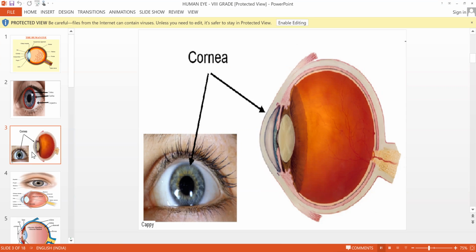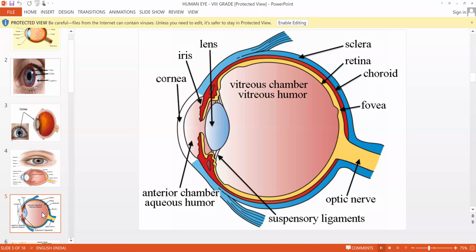Next, Kaushini, read sclera. Sclera: it is an opaque, fibrous, and protective outer structure. It is a soft connective tissue, and the spherical surface of the eye is maintained by the pressure of the liquid inside. It provides attachment surfaces for the eye muscle. Sclera is opaque. You can see the blue colored part which is described as sclera.